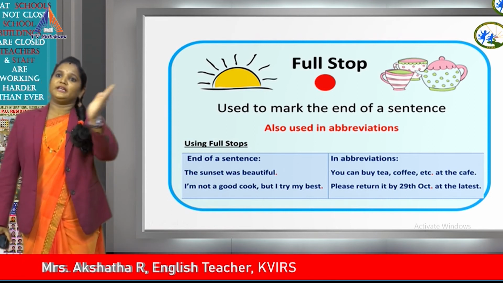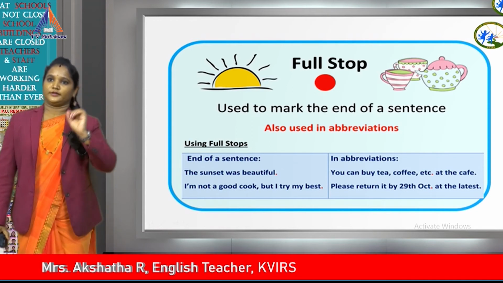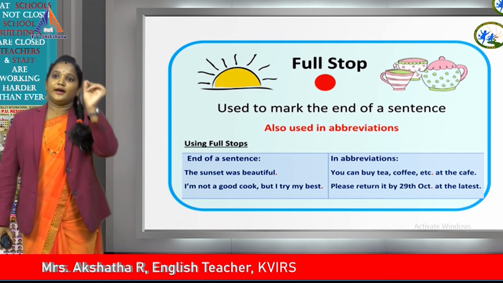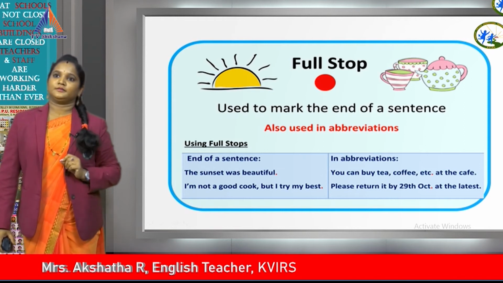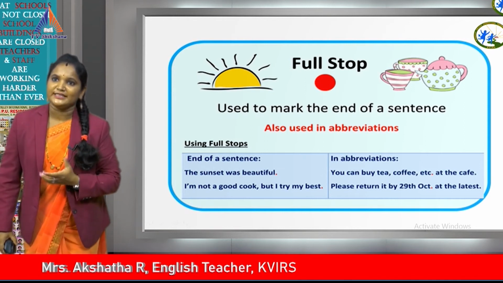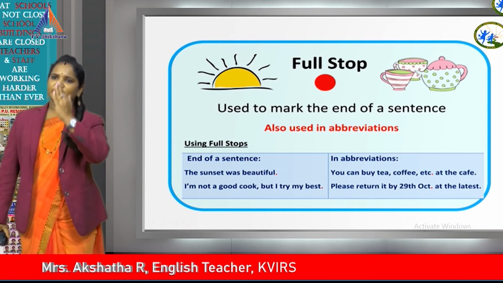Mr., you will not write the complete spelling of Mister. You will write M R full stop, dot. Doctor, you will write D R dot. Mrs., you will write M R S dot. These are all called abbreviations, that is, short forms. Instead of writing the complete word, you will make it short.